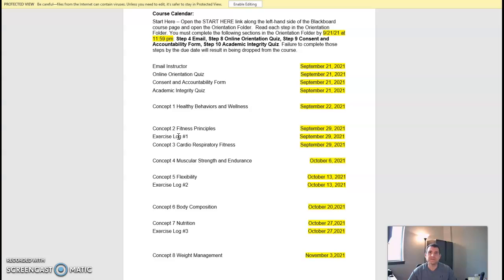It's not too strenuous, but you will need to perform some kind of activities, whether that be fitness related or activities of daily living. And you will need to perform that over a 5-day period, and I will need 10 activities that you perform within that 5-day period.